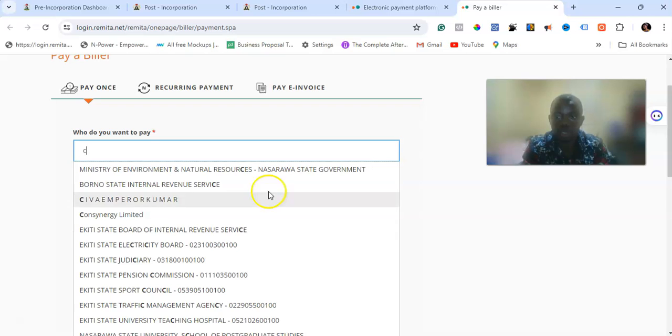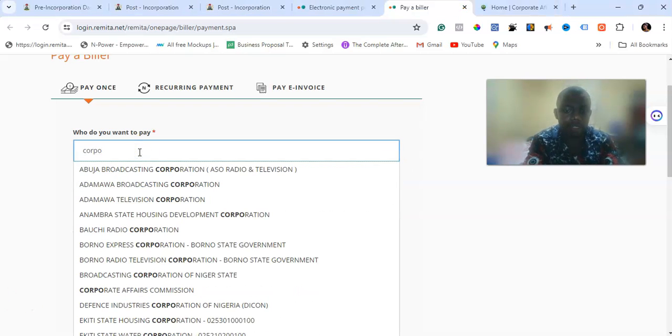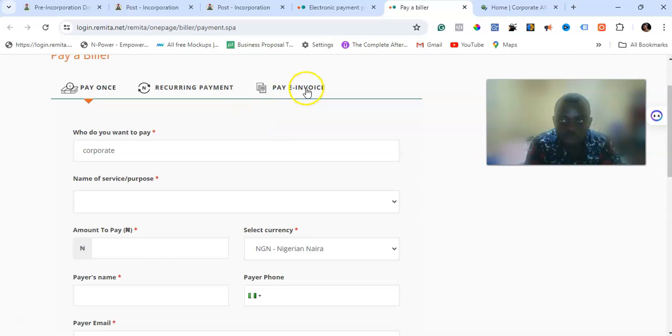Click. Make sure you get the spelling right. Corporate Affairs Commission. You see, I'm making the payment to Corporate Affairs Commission, so that's the spelling I'm going to be using.